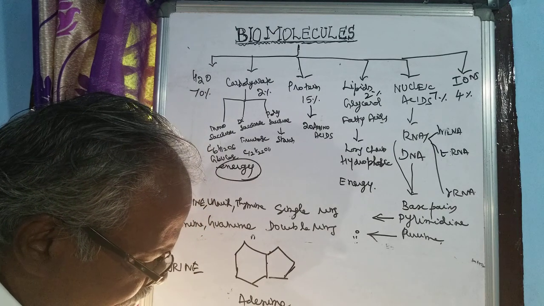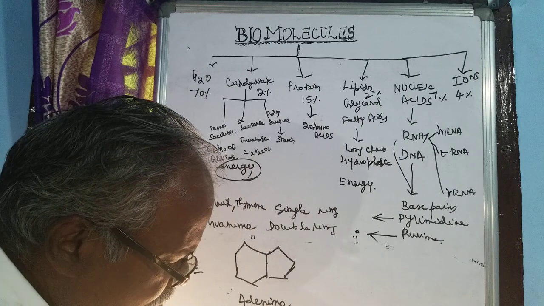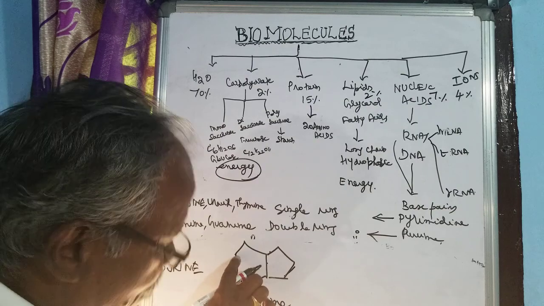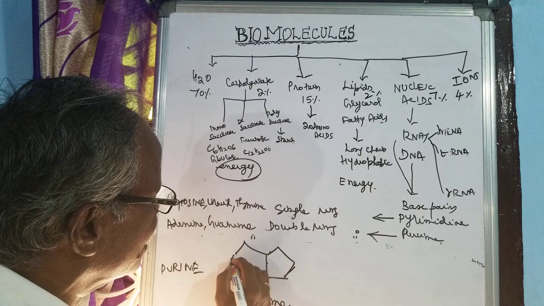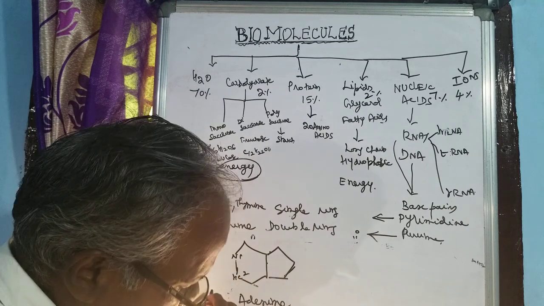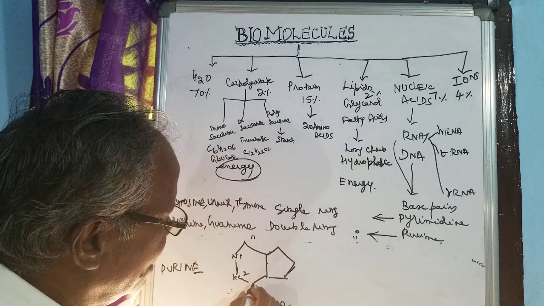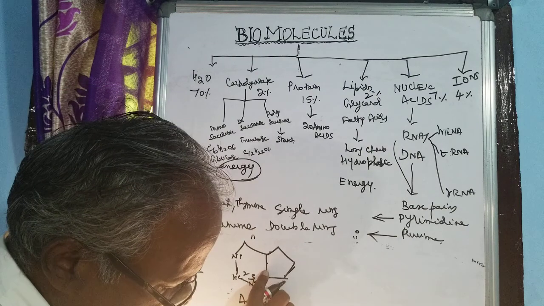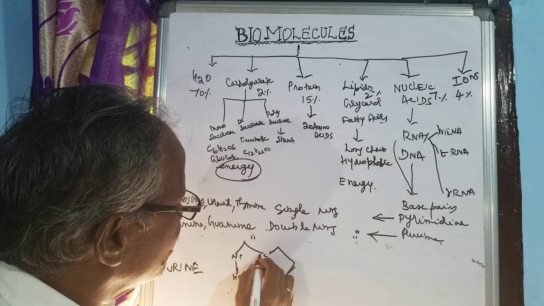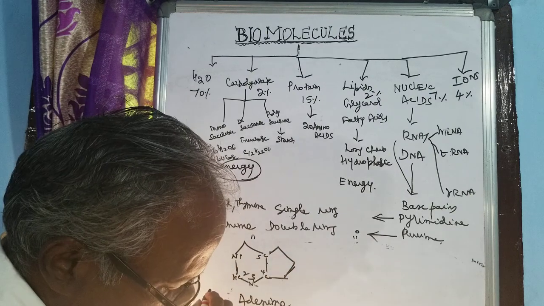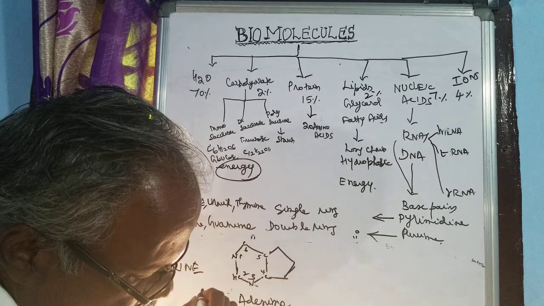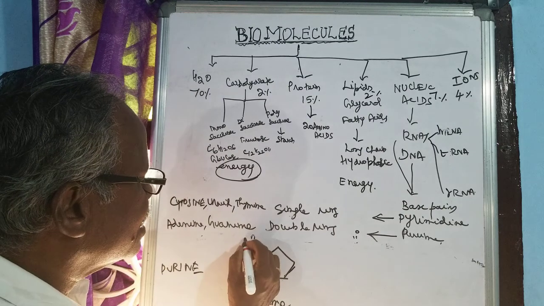Here one starts from nitrogen. Here one starts from here. That is N. Here 2, HC2. Here N3. In the fourth place it is C. Fifth place C. And then sixth place is also C, that is CH.